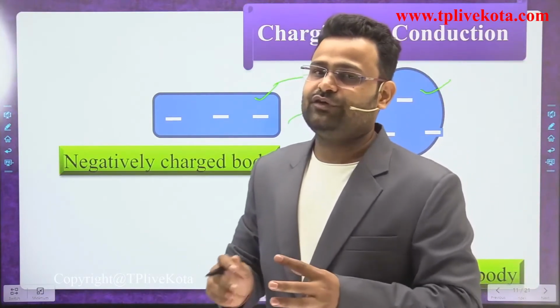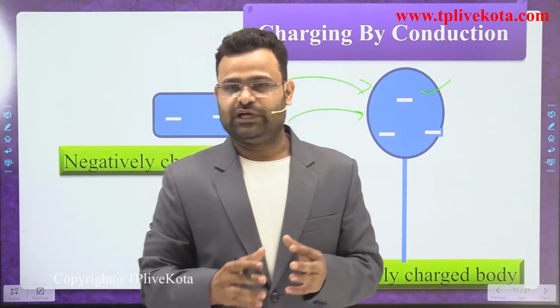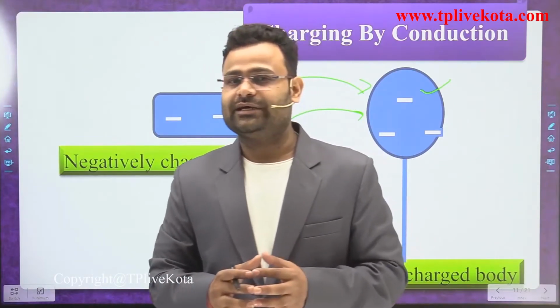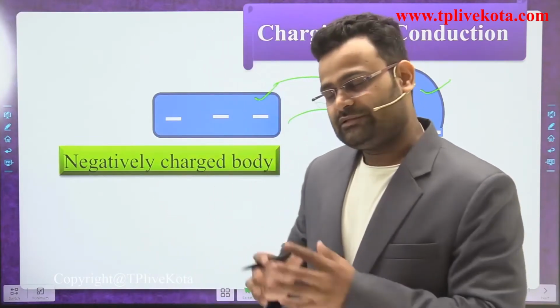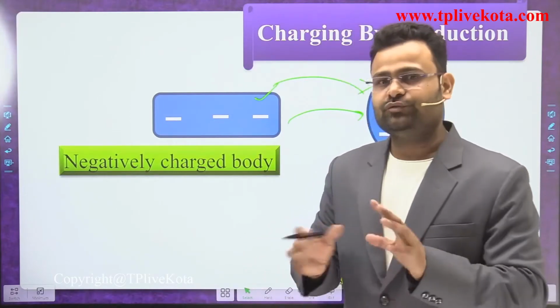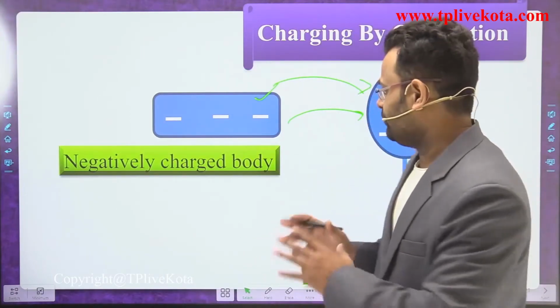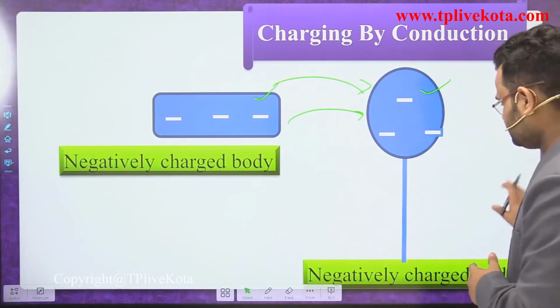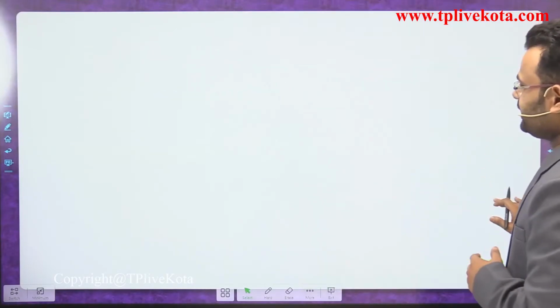That is important. Whenever we use the method of conduction for charging a body, we get one type of body, sometimes positive and sometimes negative, both are possible, dear students. Okay, so charging by conduction is complete.